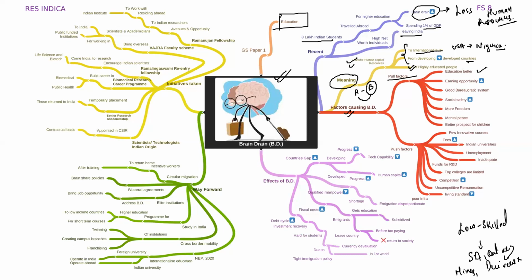Now, see, what are the pull factors? Better opportunities of education. Yes, very well. The people who travel abroad, say for example, people from India who go to UK, who go to USA for getting education at premier institutions, say for example, Oxford, Stanford, London School of Economics, they are provided with better education facilities. Point number one. Point number two is that the earning opportunity increases.